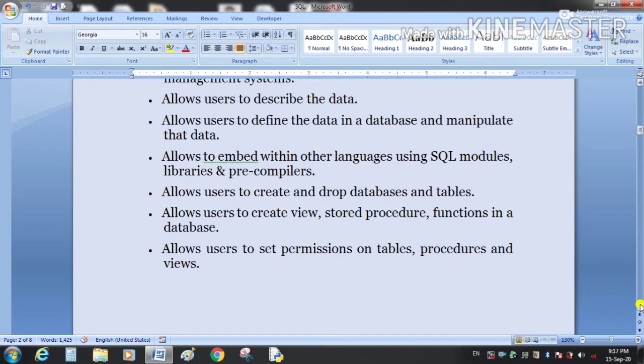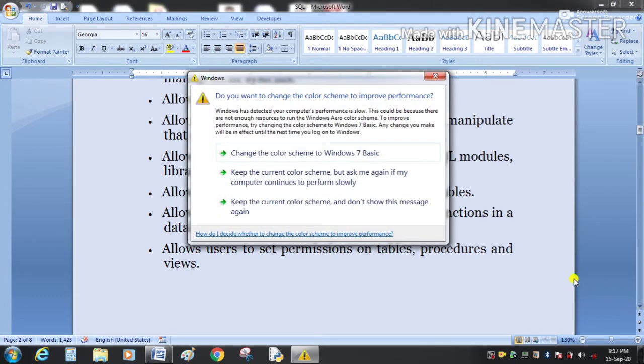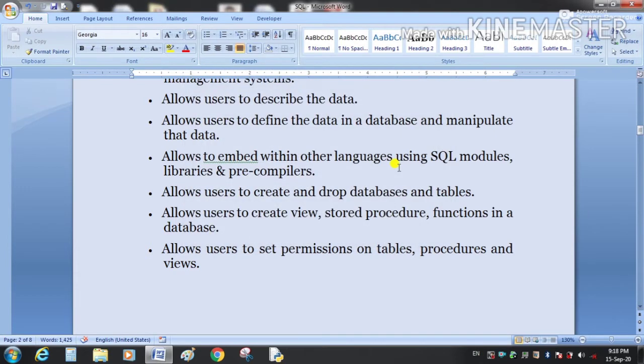Stored procedures are kinds of functions, and functions are collections of related instructions. SQL also allows the user to set permissions on tables, procedures, and views.